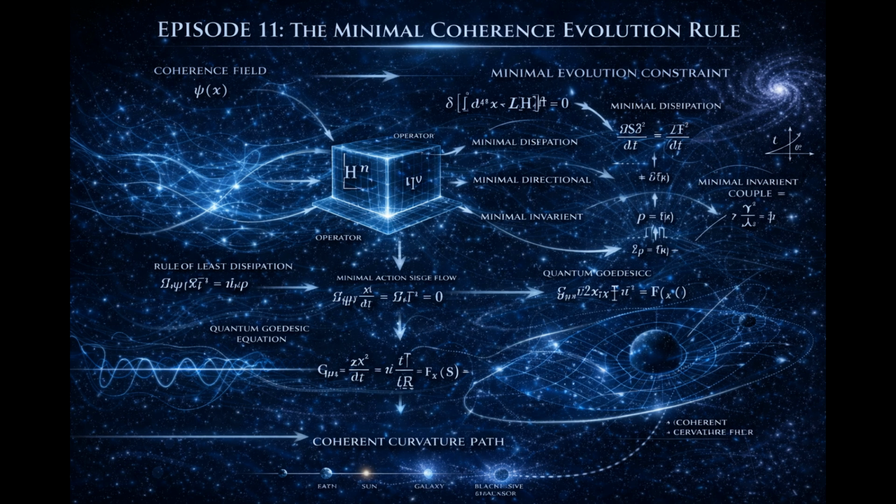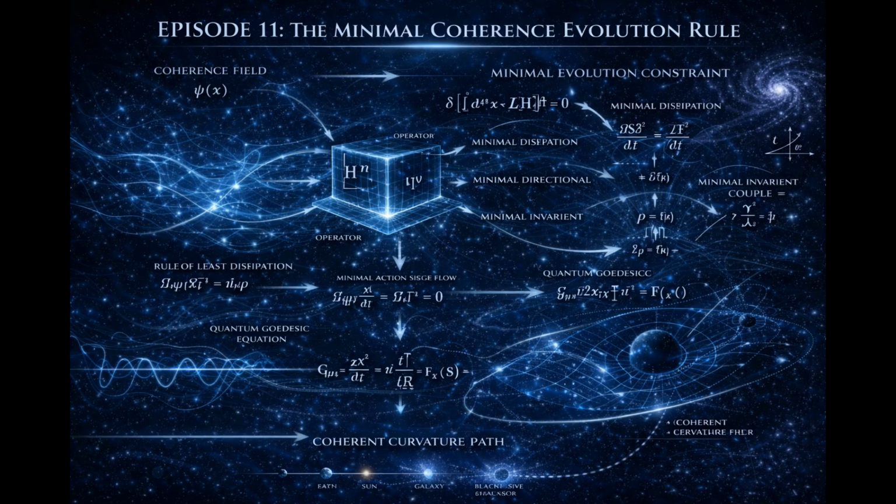Now consider symmetry. The rule must treat all directions equally unless coherence distribution breaks symmetry. This prohibits preferred directions. It must also reduce to equilibrium when coherence is uniform. Uniform coherence must be a fixed solution. Now consider small perturbations. If coherence deviates slightly from equilibrium, redistribution must respond linearly at first order. Otherwise, small fluctuations would explode or freeze. This implies stability under small deviation.